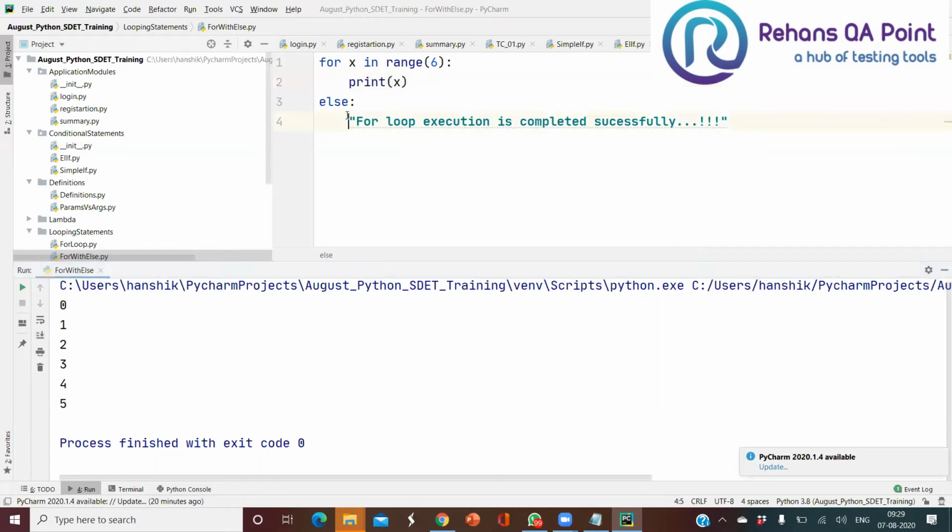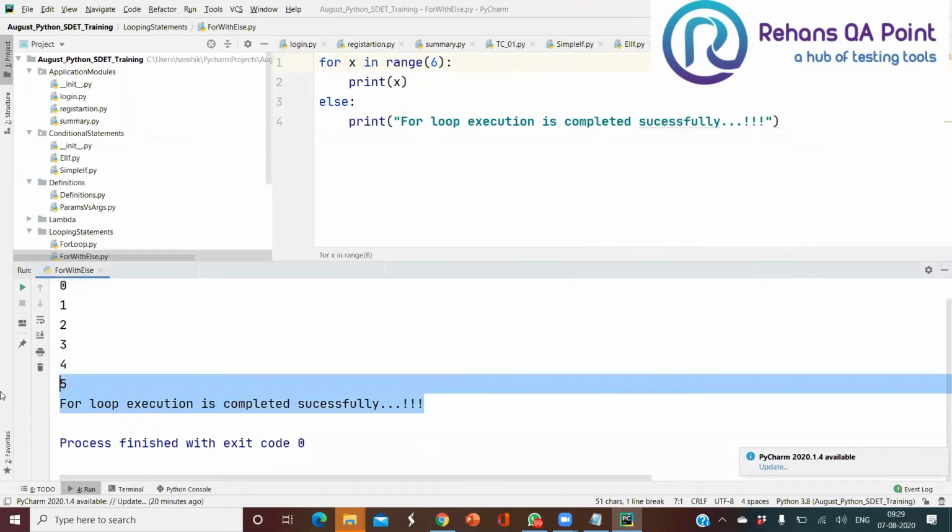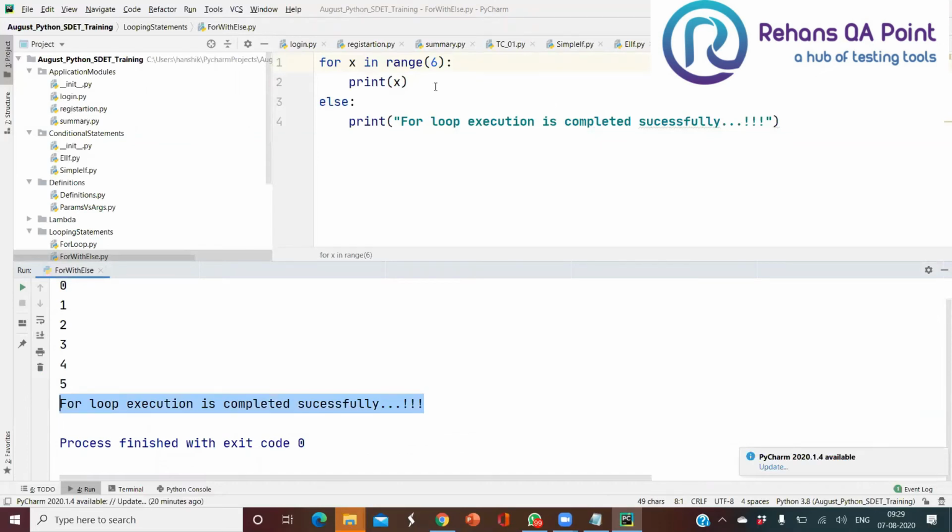Sorry, I'm looking where it went wrong. Thanks for that. Now let me run this. You see, say you are inserting some number of users into the database. Once your insertion is completed, immediately we need to close it, so we'll write your closing function here. In such a way we can write your for loop with your else block.